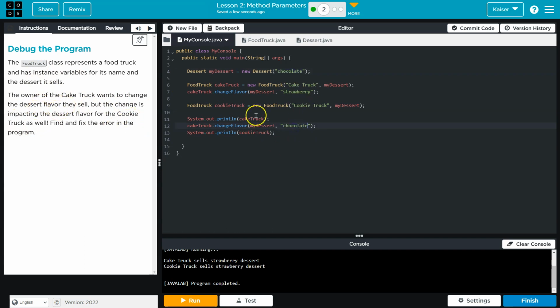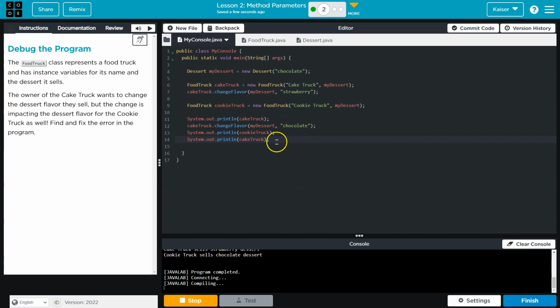All right, look, I fixed it because I printed out Mister, and now my cake truck is about to say strawberry, and my cookie truck is about to say chocolate. However, if I were to print the cake truck down here, it is now chocolate as well. Just because we didn't print it after the change took place, there is still an issue. The goal here is that the change wouldn't impact the other. Whether you print it or not, that change will impact.